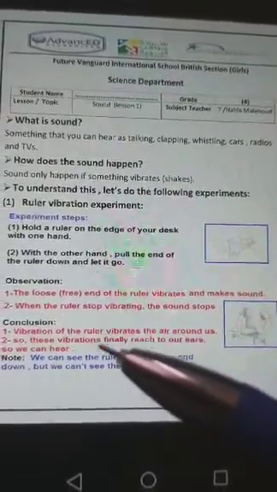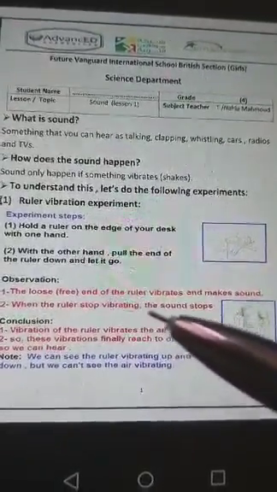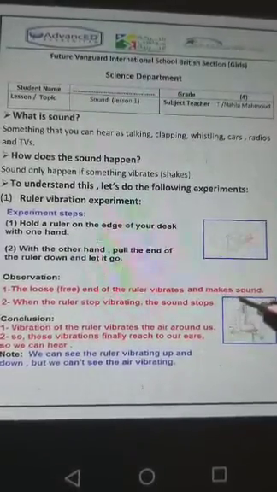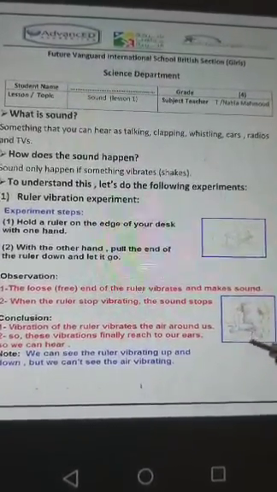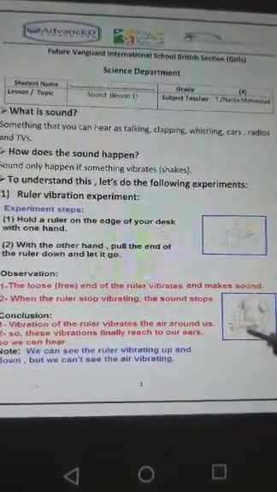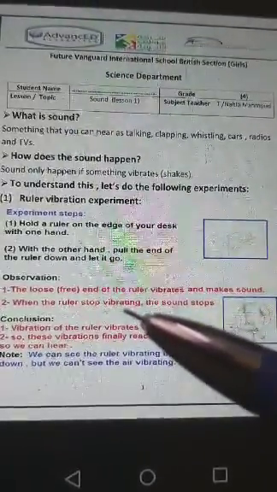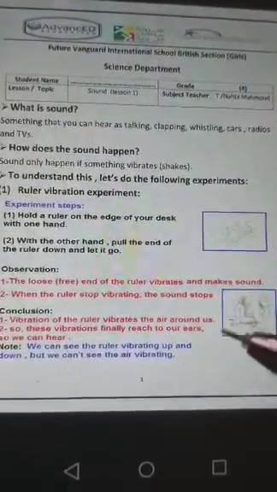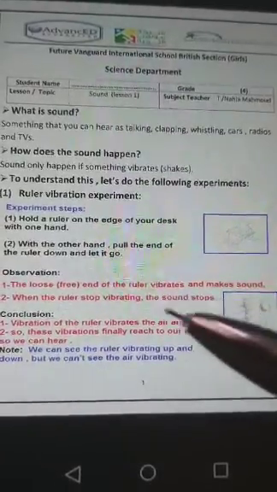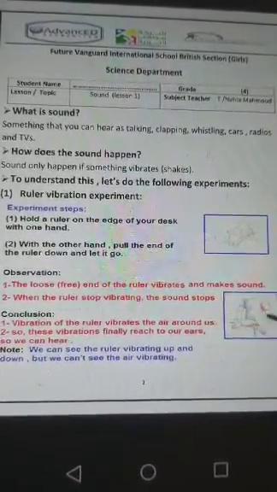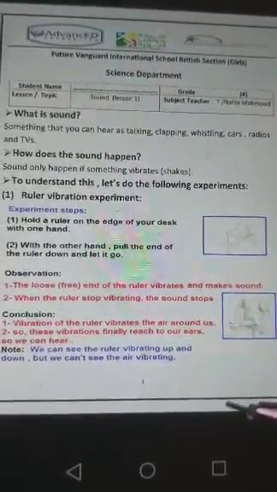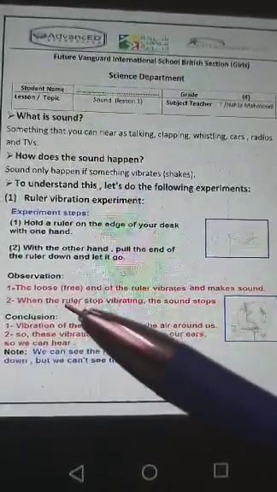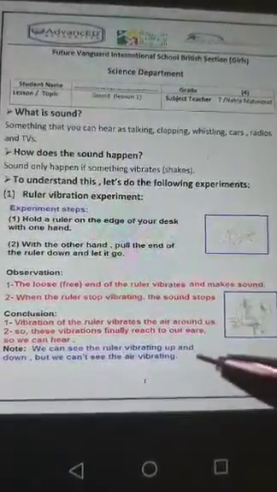So the observation here, the loose or the free end of the ruler vibrates and makes a sound. When it vibrates, it makes a sound, so we can hear it. When the ruler stops vibrating, what happened? The sound stopped. When the ruler stops moving up and down, the sound stops. So what is your conclusion? What do you understand from this experiment?